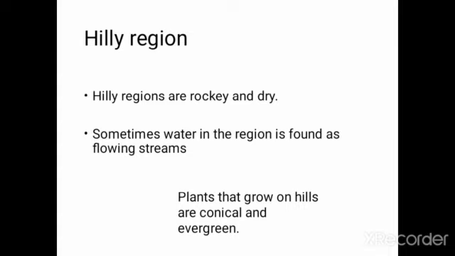Now plants that grow in the hills are conical and evergreen, because in that region there are more plants, and because of more plants there is more rain, and because of more rain, plants will grow more and stay evergreen. See here, images of trees of those hilly regions are given. See how they are adapted to their habitats.